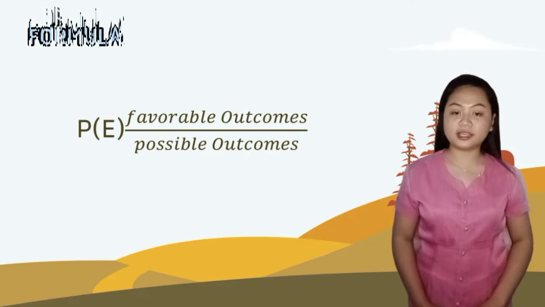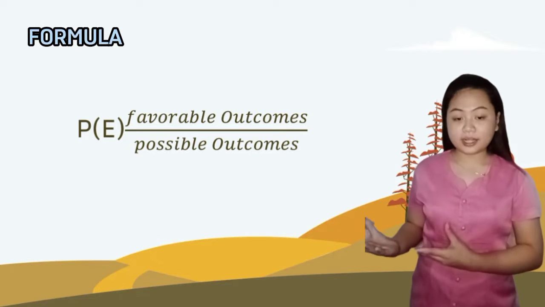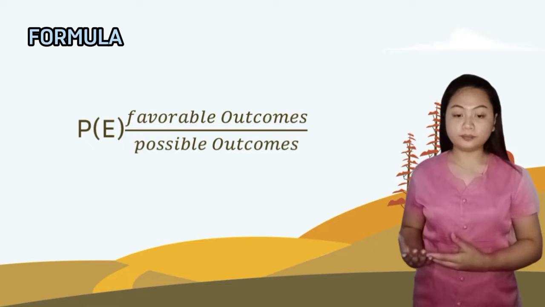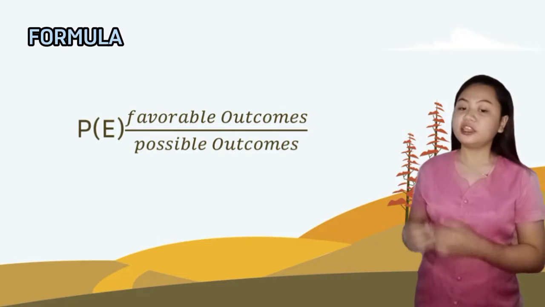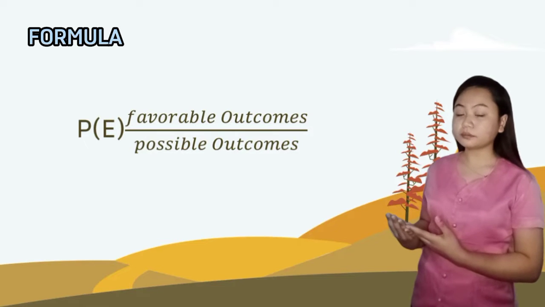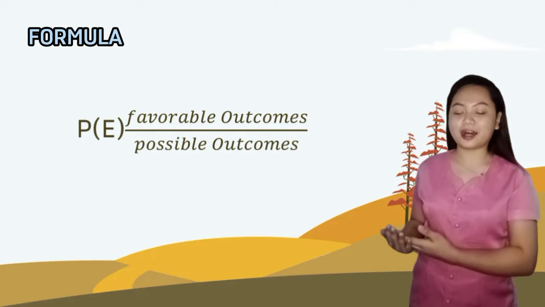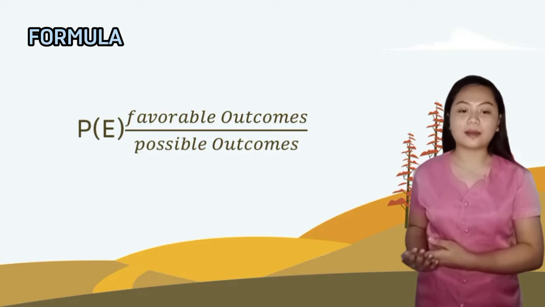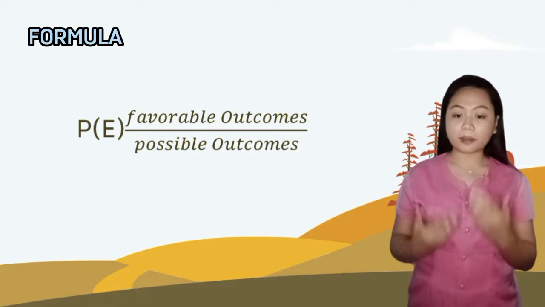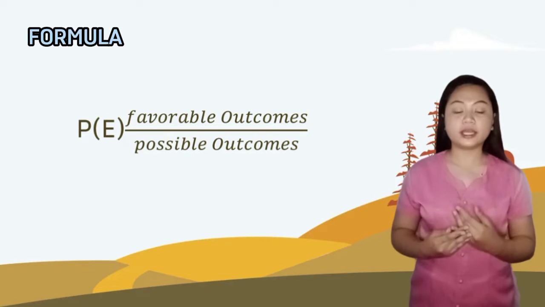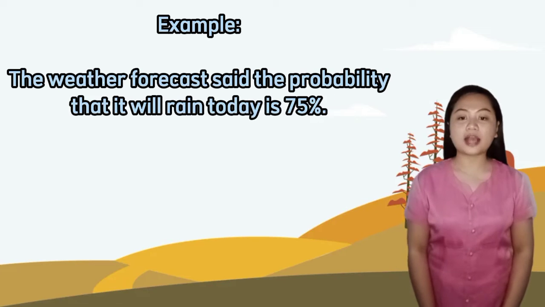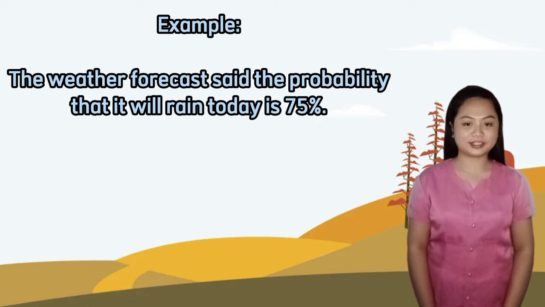Okay, and we can also be guided with a formula. We still remember this. The probability of an event is equal to the number of favorable outcomes divided by the total number of possible outcomes. So this formula helps us to determine the probability of every simple event.